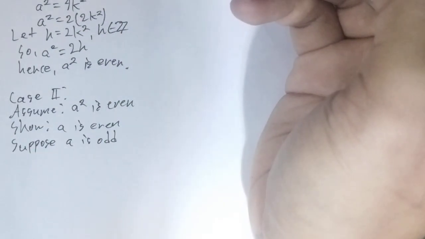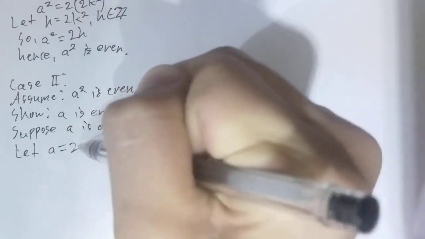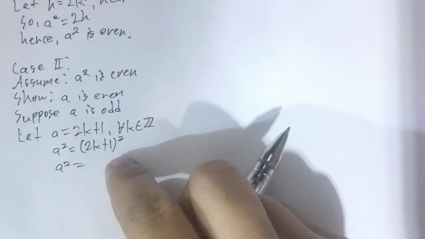Alright, so let us see. If A is odd, then we can let A be equal to 2k plus 1, right? For any k that is an integer. Now, if we square both sides of this equation, this would give us A squared equals the square of 2k plus 1. This is just the square of a binomial.